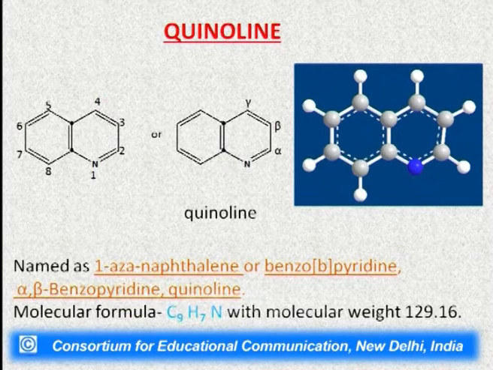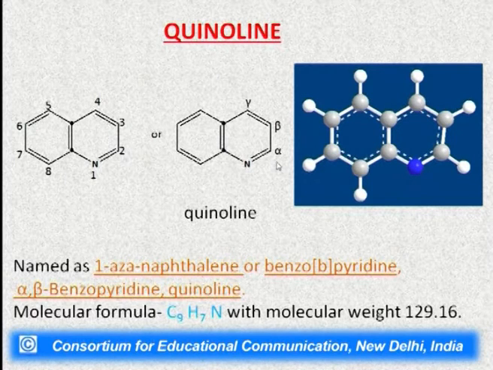Here you can see the quinoline structure in the ball and stick model. The blue ball is nitrogen, which is the heteroatom in quinoline, the grey balls are carbon atoms, and the white ones are hydrogen atoms. Here we have shown the numbering in the quinoline molecule, in which the nitrogen atom has the number 1, then carbon 2, carbon 3, 4, 5, 6, 7, and this is position number 8, C8.